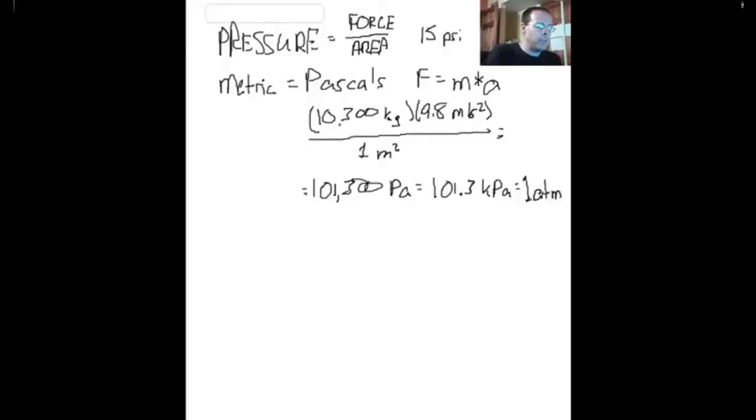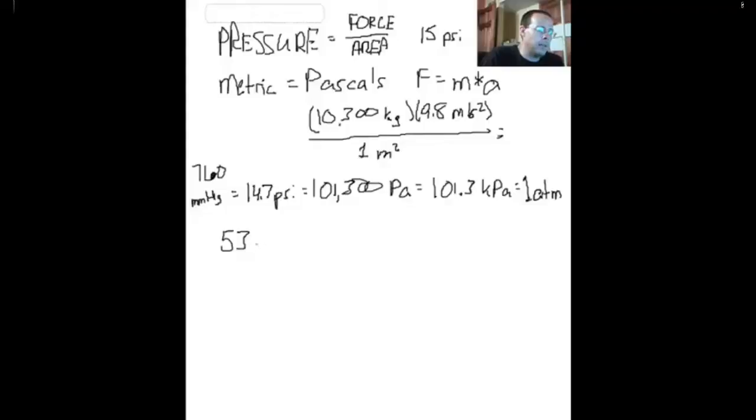And two others I want you to be familiar with: obviously psi, or pounds per square inch, and that is 14.7 psi. And that's also equal to 760 millimeters of mercury. So mm is millimeter, and Hg is our symbol for mercury. So these relationships you need to memorize. And we can do fence post problems just like we can do any other basic problems because we're just converting. So for example, if I gave you